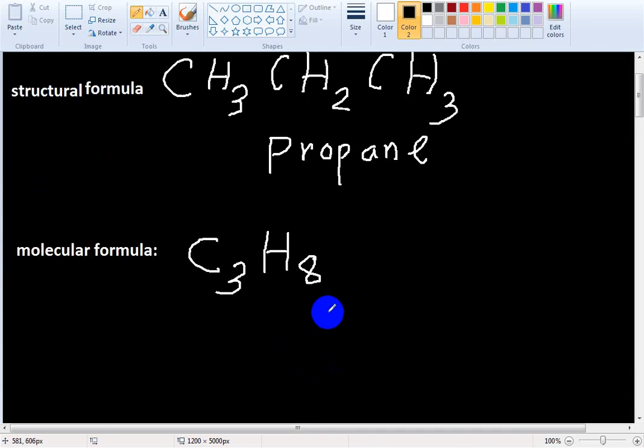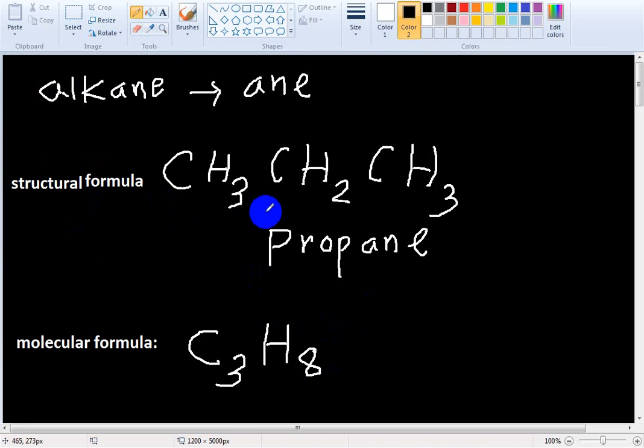What is the displayed formula? The displayed formula, we will write from the structural formula. In the displayed formula, we will show all the bonds here.